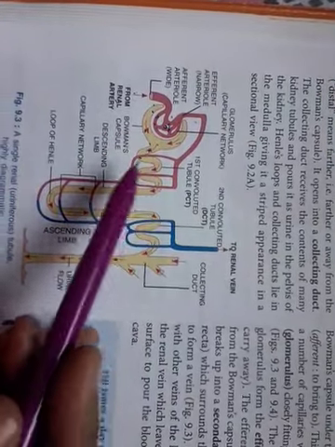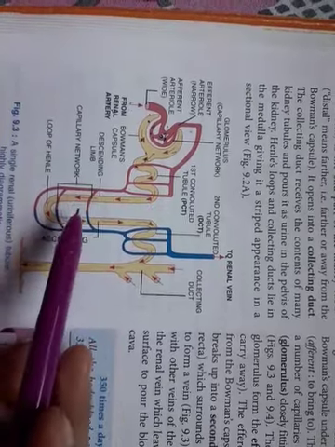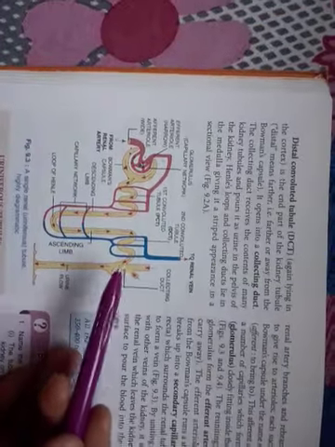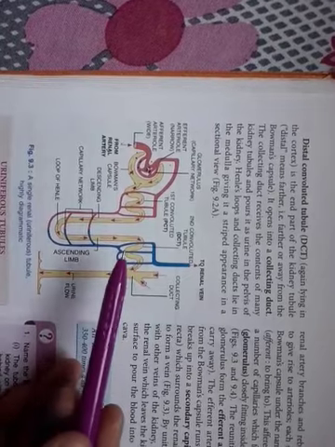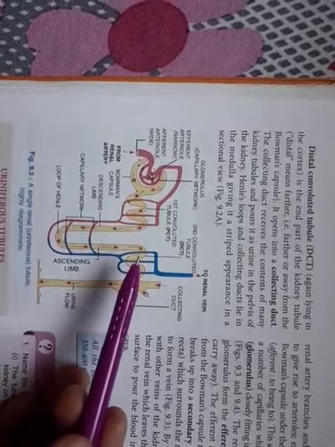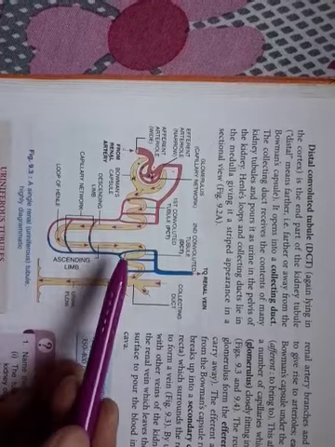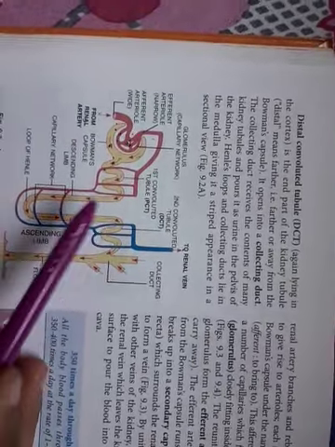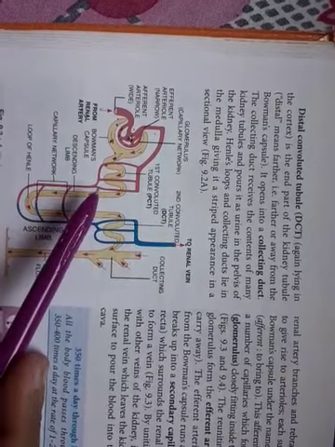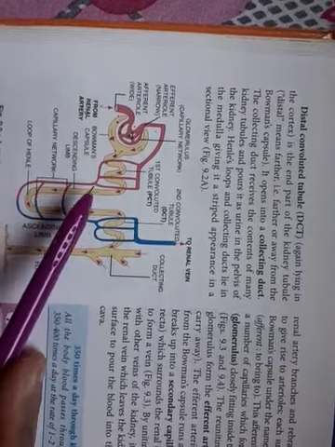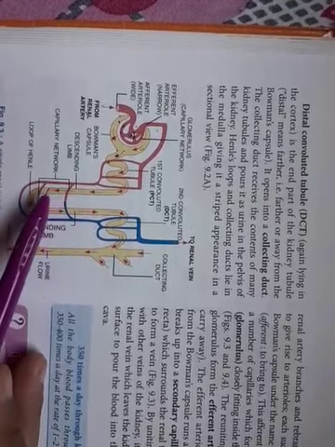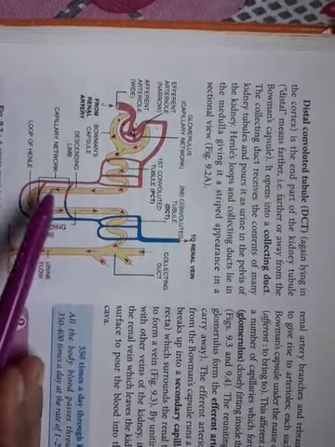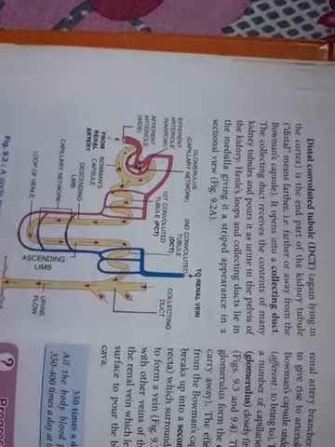Now when you see, there is a lot of process going on where the absorption of the urea and everything is left behind from the renal arteries. Afterwards it will be surrounding the renal tubule and then forming a vein. When it is passing through the arteries, what will be left behind is the blood, which will be impure blood. Then this impure blood is let into the renal vein.